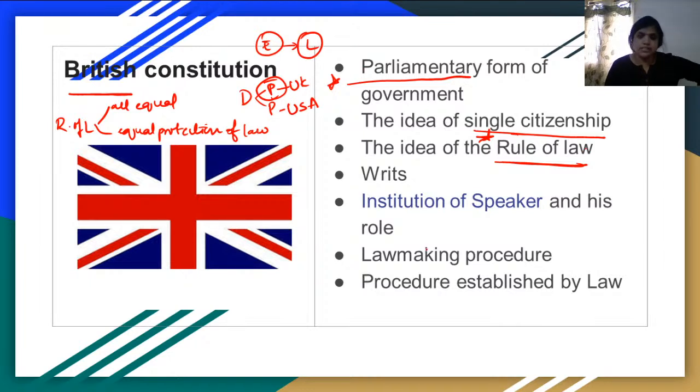And the next one is writs. Writs are nothing but extrajudicial tools available for the people, if they are not able to ensure justice in other conditions. And the beauty is you can file these writs in both the Supreme Court as well as the High Court.